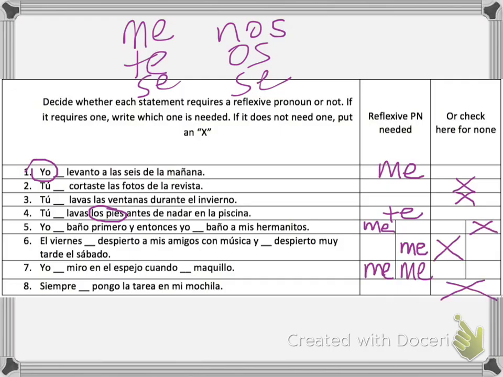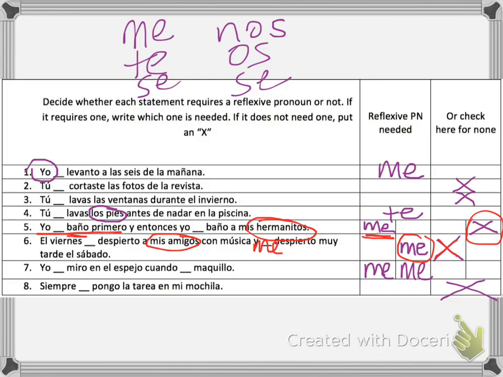Okay, let's see how you did. Número cinco, "yo me baño." Y entonces, "yo baño a mis hermanitos." Because in the first one, you're talking about bathing yourself, and then afterwards, you're talking about bathing your little brothers. So we need a "me" for the first one, and we don't need anything for the second one. Número seis. "El viernes despierto a mis amigos con música." So you're waking up your friends, so no pronoun is needed for that one. "Y me despierto muy tarde el sábado." So "me" for the second one.